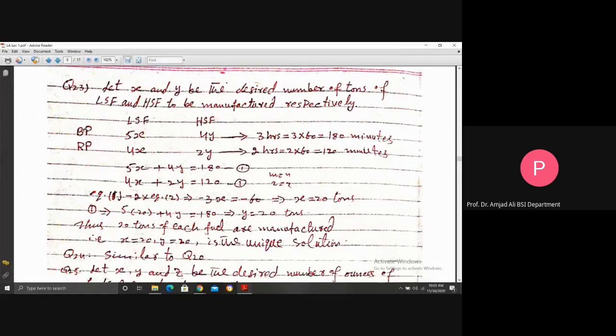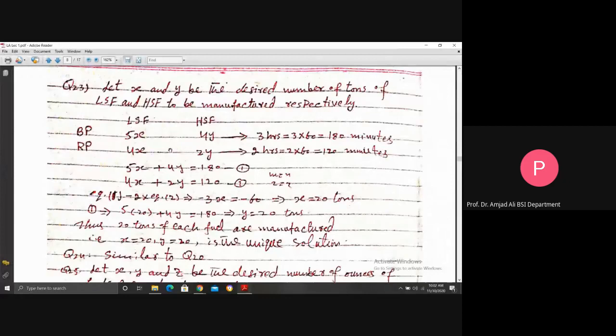the blending plant. Similarly, 4y means Y is the total number of tons of high sulfur fuel to be produced daily, but 4y is the total time required for Y tons of high sulfur fuel in minutes in the blending plant. Similarly, 4x is the total number of minutes required for X tons of low sulfur fuel in the refining plant. 2y is the total number of minutes for Y tons of high sulfur fuel required in the refining plant. Now see, the sum of these 2 minutes is equal to 180.